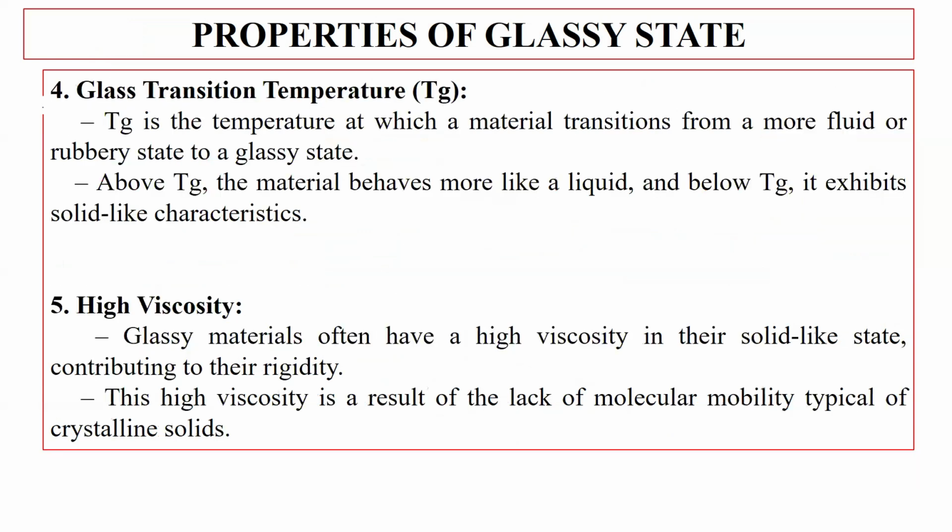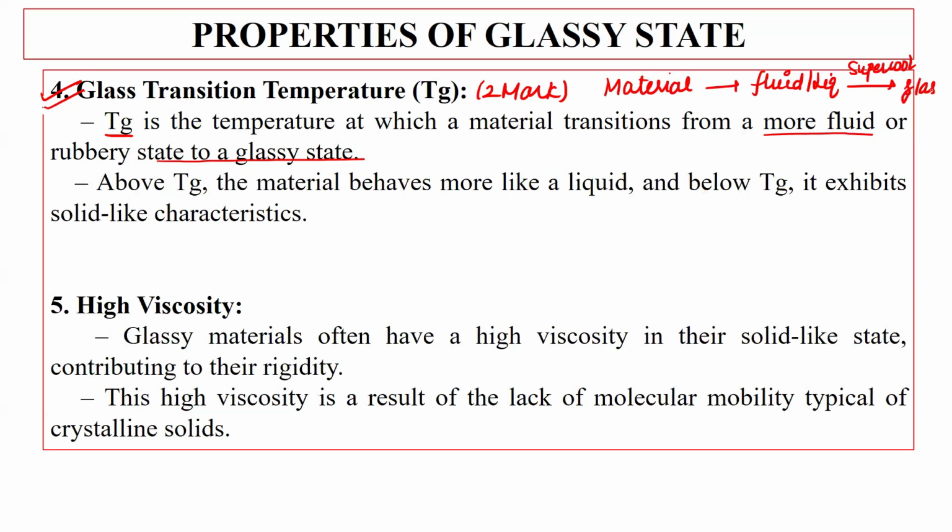Okay. The fourth point is related to the glass transition temperature. Again, very important question. It can come in 2 marks. Glass transition temperature, first of all, it is written by Tg. T is capital, g is small, Tg. Tg is the temperature at which material transitions from more fluid state to the glassy stage. When we take a material, as I said, first we heat it, it looks like a fluid or a liquid, then we do supercooling of it and after that we are getting a glassy stage.